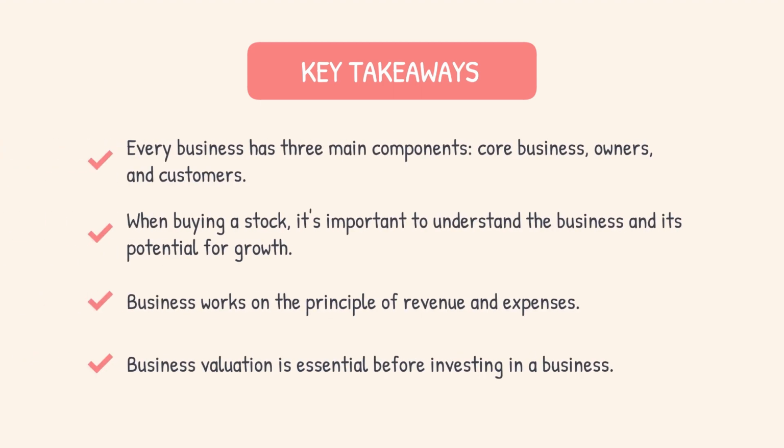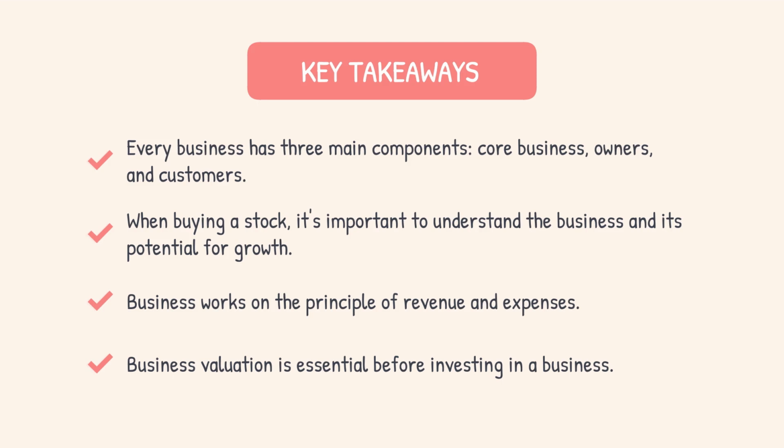Let's recap what we have learned so far. 1. Every business has three main components: core business, owners, and customers. Understanding these components is essential for the success of the business. 2. When buying a stock, it's important to understand the business and its potential for growth.